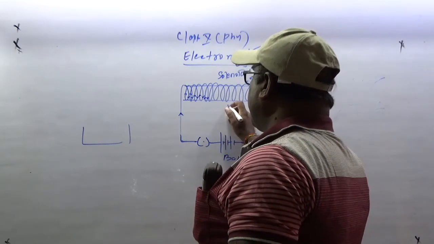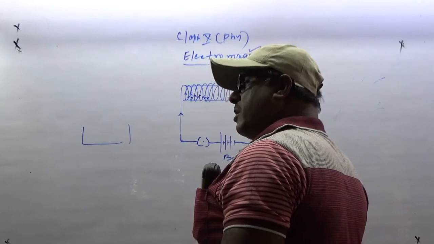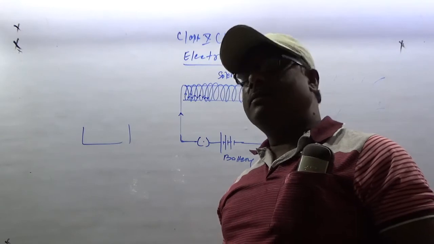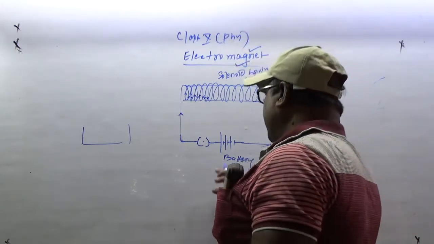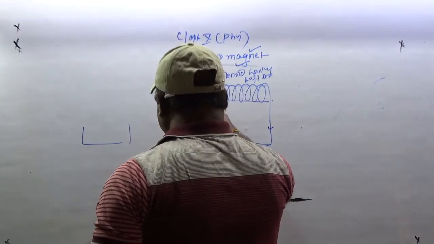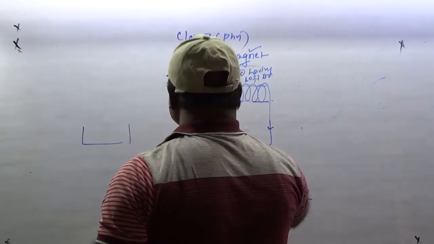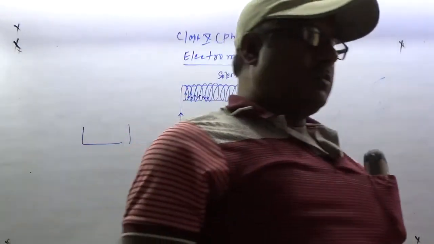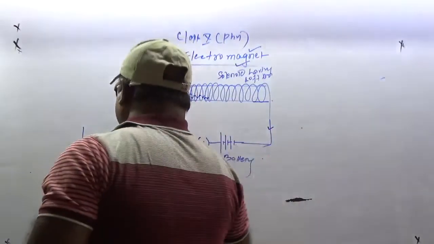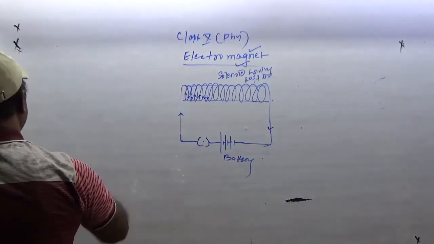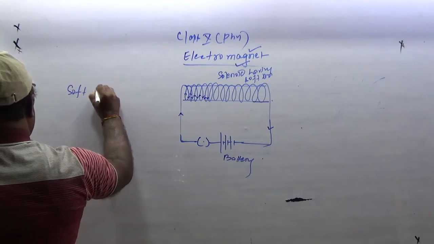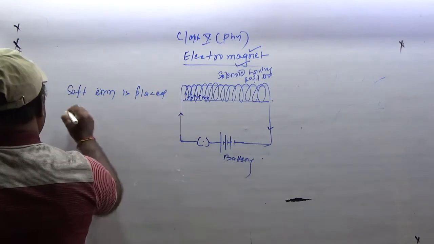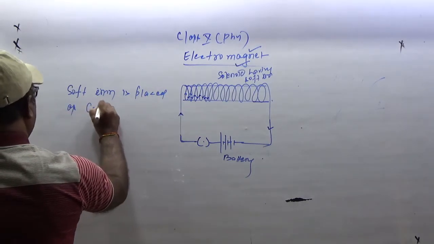तो we keep the soft iron because it can be easily magnetized and easily demagnetized. इसको हम बनाएंगे, स्विच ऑन करेंगे, ये पूरा मैग्नेट बन जाएगा, इलेक्ट्रोमैग्नेट, और जैसे ही इसको स्विच ऑफ कर देंगे, it will become a simple iron. So soft iron is placed as a core of the electromagnet.